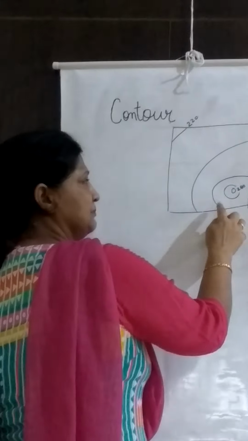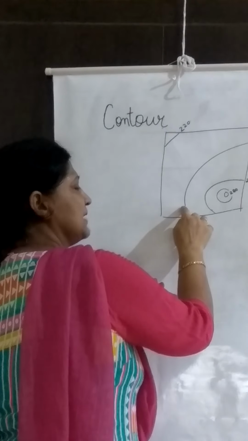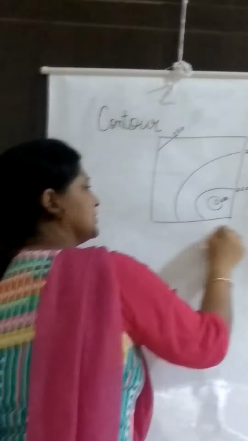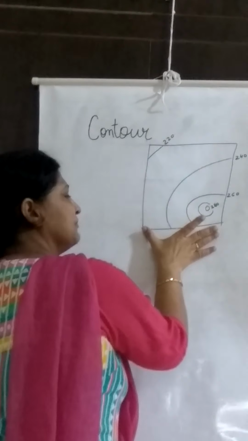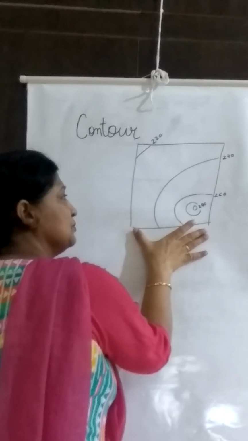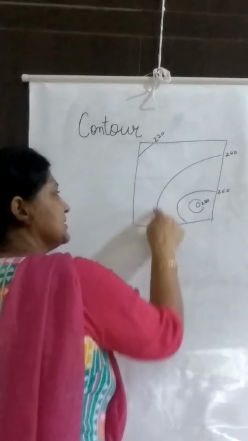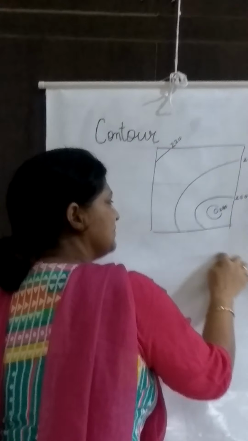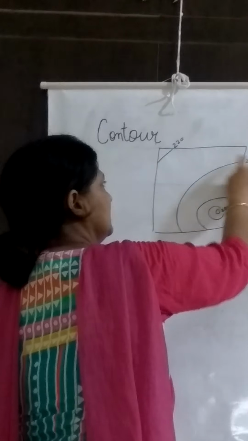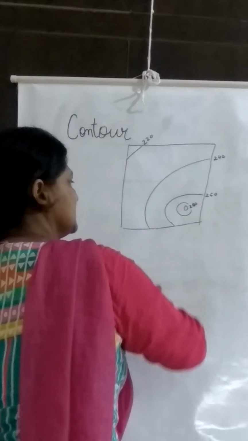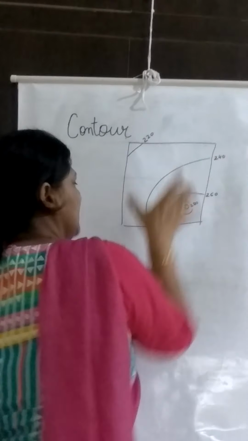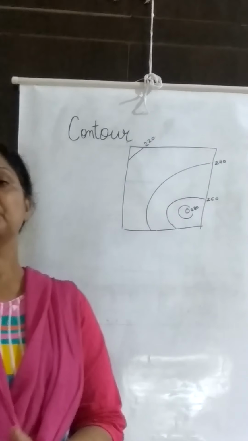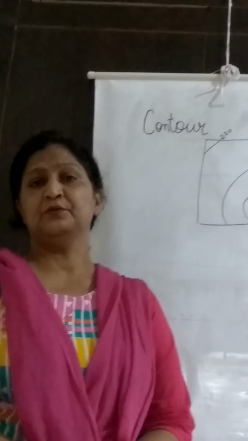See the two lines, but it does not mean this line is not circular. It is circular. This line is also circular. But what happened? We have taken the topo sheet of this region only. So this line is not circular. This 240 contour line is not circular, but it was making a circle somewhere here. 220 is also making a circle somewhere over there, but in our portion we have only a part, so the contour line is not making a circle over here.